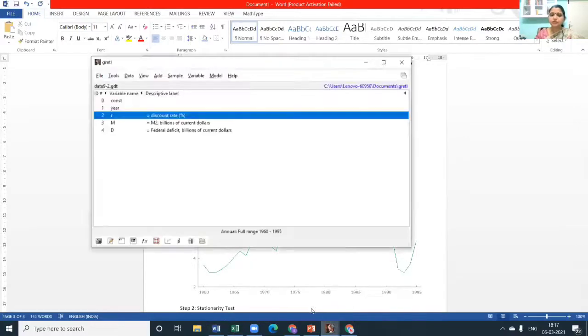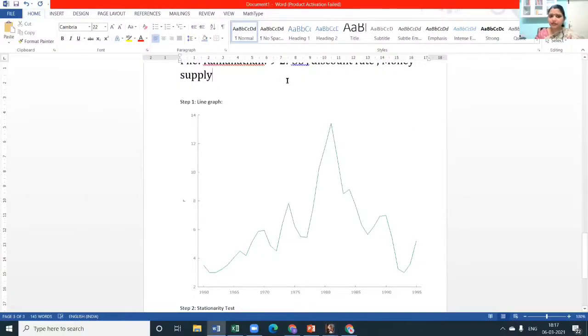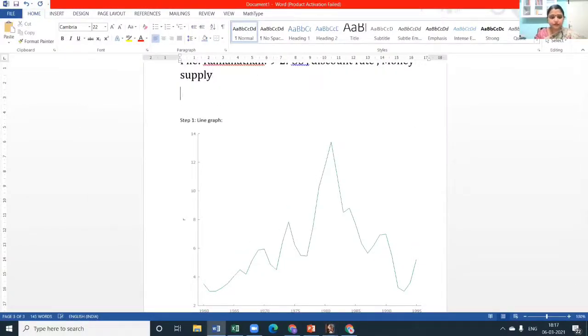So instead of intuitions, let us take the first step. Are we all very clear about what we are going to do? We are trying to fit the best ARIMA model for prediction of discount rates.